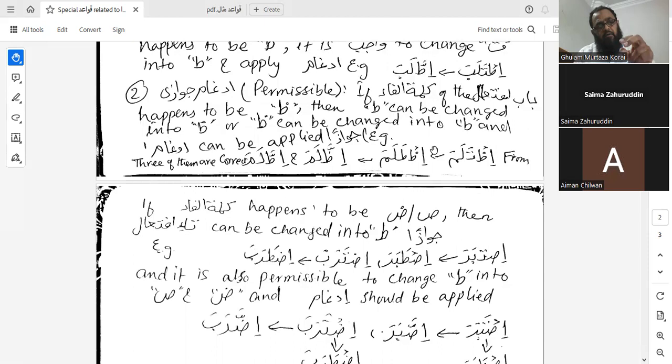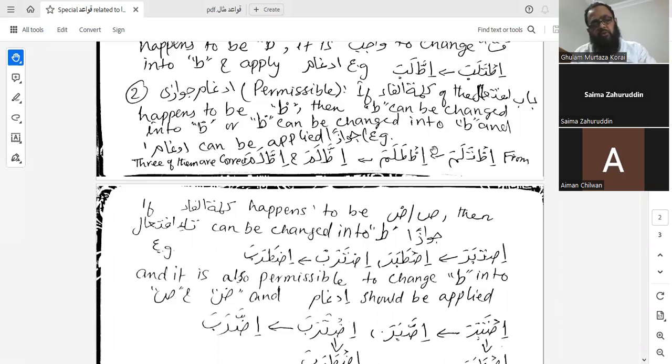Both the idgham and the changing of one harf into the second harf are jais, permissible. If we want to keep them as they are, like is talama, that is also okay. Or we can change into illalama or ittalama.